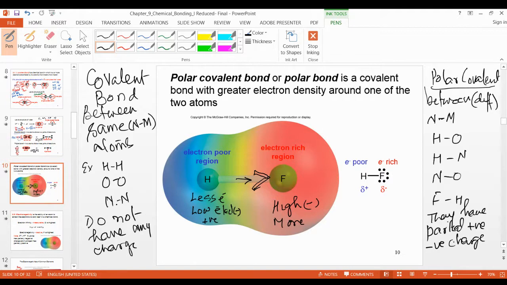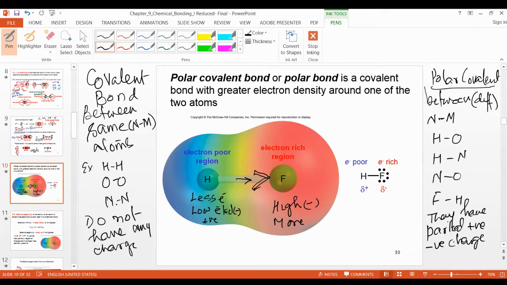So the polar covalent bonds are the bonds which have a little bit of negative charge, or the polarity is high as compared to other non-metals which are less polar. This is temporary positive and temporary negative, meaning partial. Partial means temporary. Partial positive, partial negative.